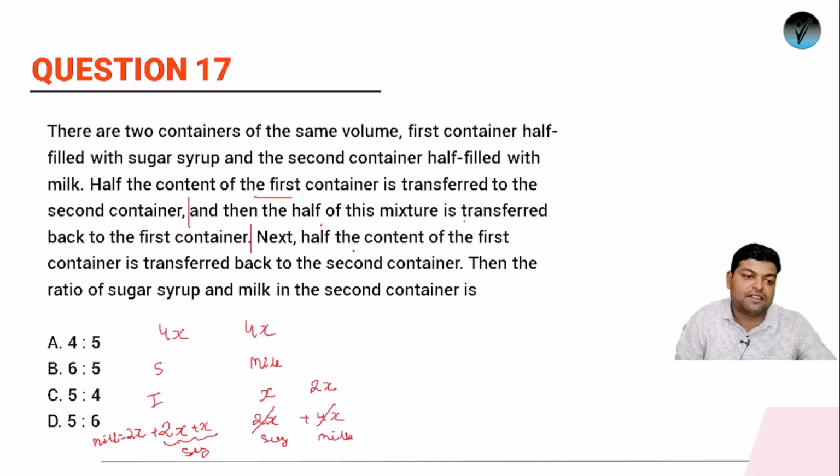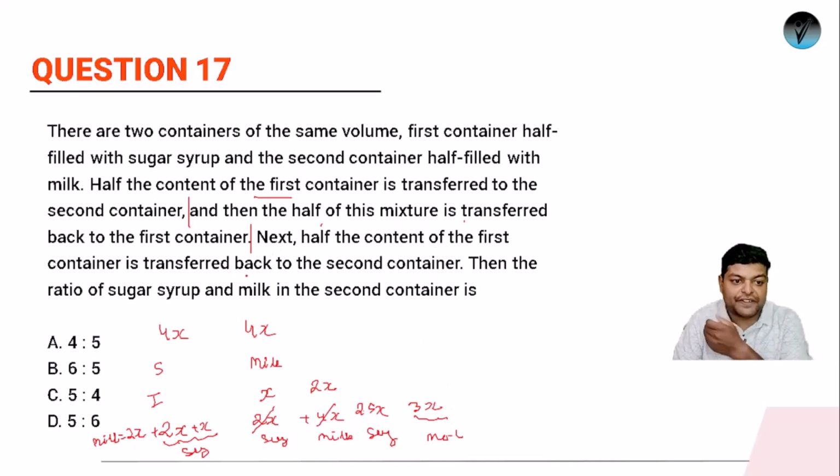Next, half the content of the first container is transferred back to the second container. Next, तो देखो अगर फिर से इसका half निकालोगे तो milk कितना बचेगा, इसमें से 2x milk है तो half milk चला जाएगा. So milk again x part of milk will be moving to that side. So the content of milk in it will be what, it will be 3x. Initially 2x है, x milk यहां से आ गया. ठीक है, sugar syrup कितना है देखो 3x है, अगर 3x में से half चला गया तो 1.5x आएगा, और already यहां पर x है, तो sugar syrup कितना हो जाएगा, it will be 2.5x. So this is sugar syrup and this is milk in the second container.